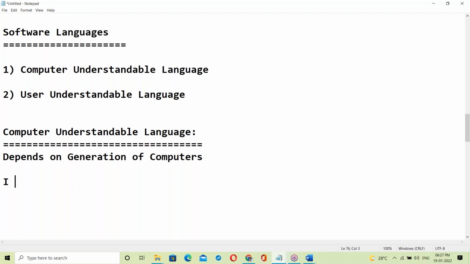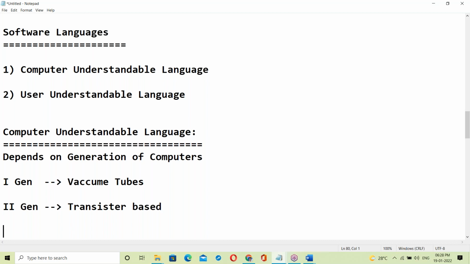First generation is vacuum tubes, vacuum tube based computers. Second generation is transistor based.